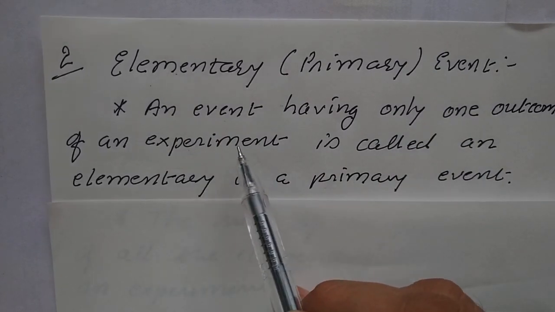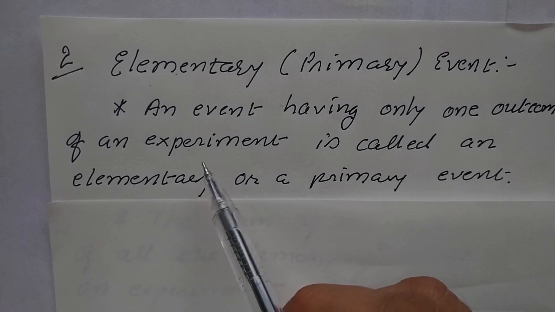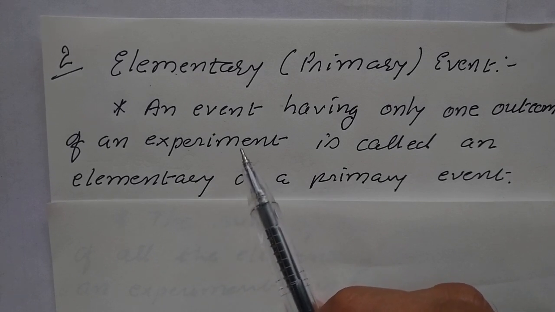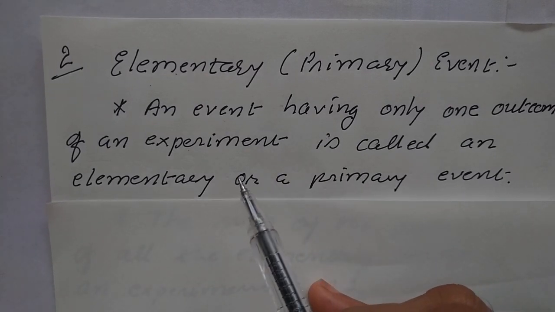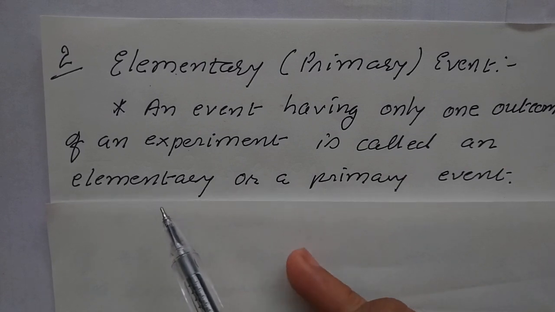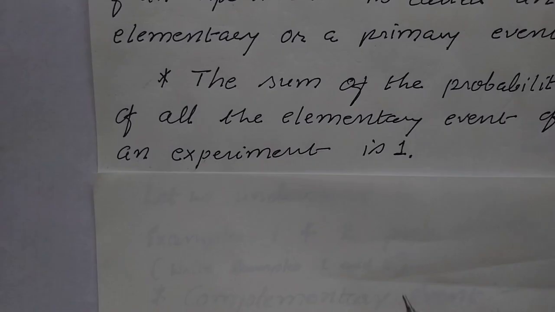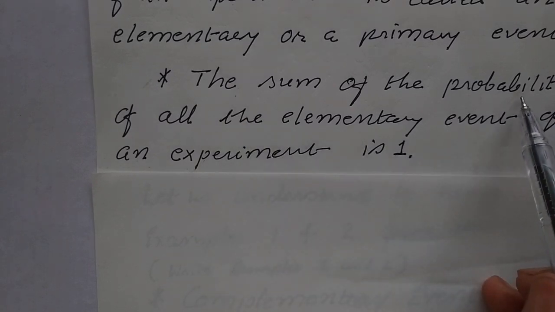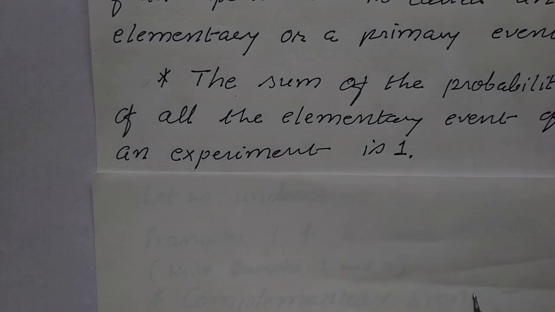Suppose we take another experiment. Suppose we throw a die. In that also we will get only one result. Either we get 1 showing up, or 3 showing up, or 5 showing up. Only one result will be there. So that type of experiment is known as an elementary or primary event. Now children, we have a very good result. The sum of the probabilities of all the elementary events of an experiment is 1.